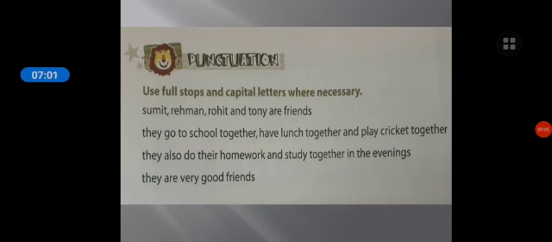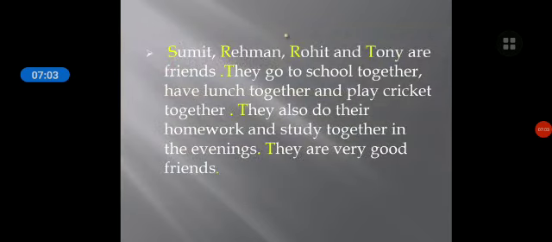So let us see the answer here. See, the capital letters are given in yellow, and the full stops. So you have to write it like this. Did you understand, children? So we have to do the exercise whenever you have to use a capital letter and the full stops. Is it clear?